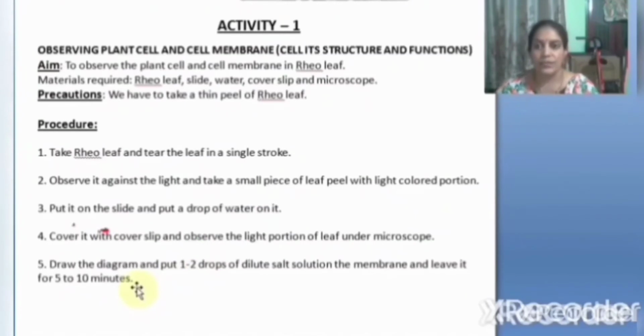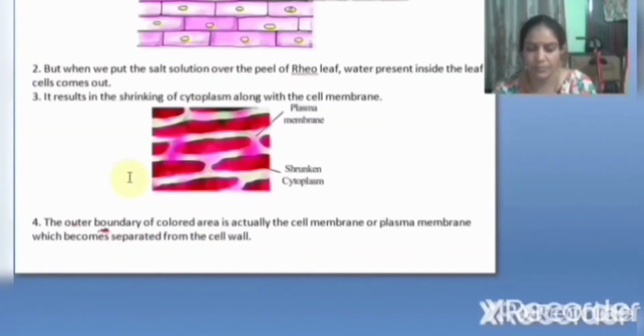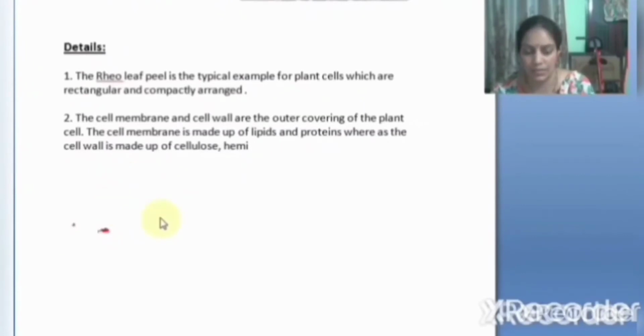There is an activity in your textbook, children, on how we should observe the plant cell or cell membrane under a microscope. What is our aim? To observe the plant cell and cell membrane in Rhoeo leaf. We should take a Rhoeo leaf. This is our aim. When an activity or experiment is given, you should keep the headings aim, procedure, observations, results, and our learnings.